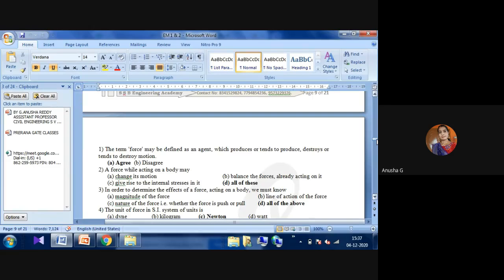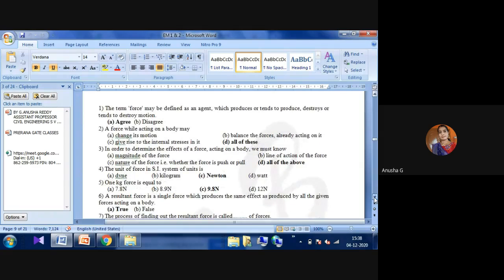Next, second one. A force acting on a body may change its position, or balance the forces already acting on it, or give rise to internal stresses in it, or all of the above. Once the force is acting, it will do all the things. It will change the motion, it will raise the internal stresses, and it will balance the forces. That is all we observe here.